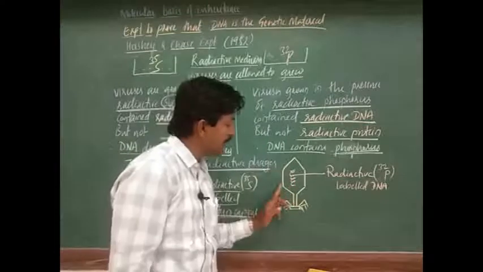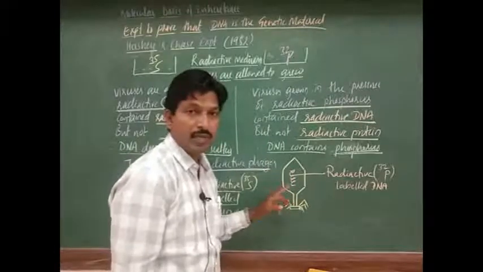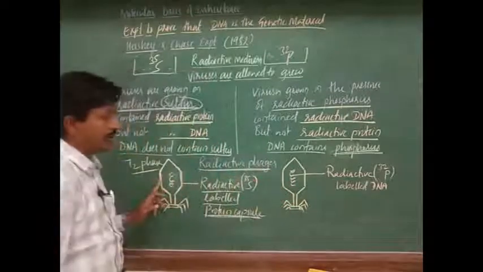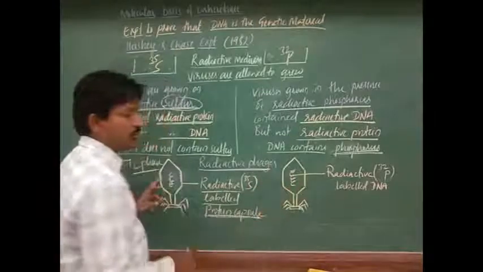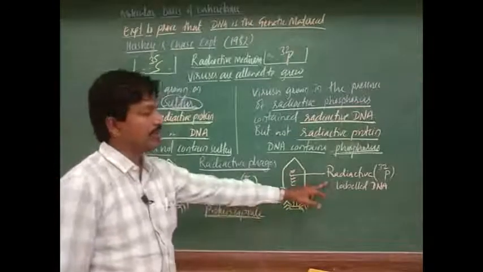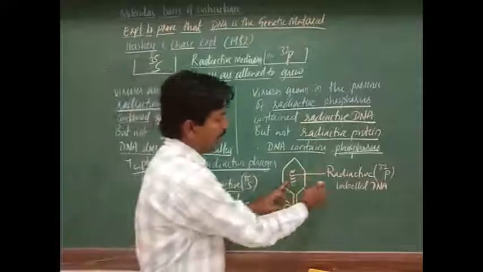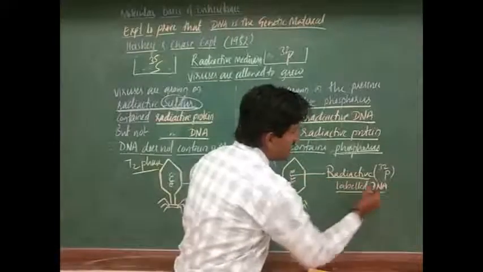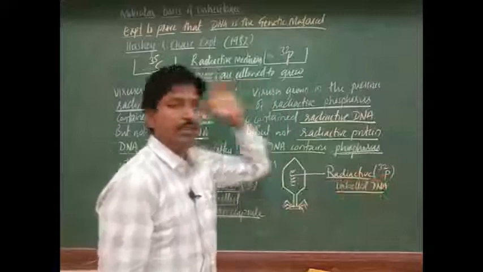Sulfur is there in the protein, but protein remains normal here. DNA becomes radioactive, so I have labeled it here: radioactive phosphorus labeled DNA.